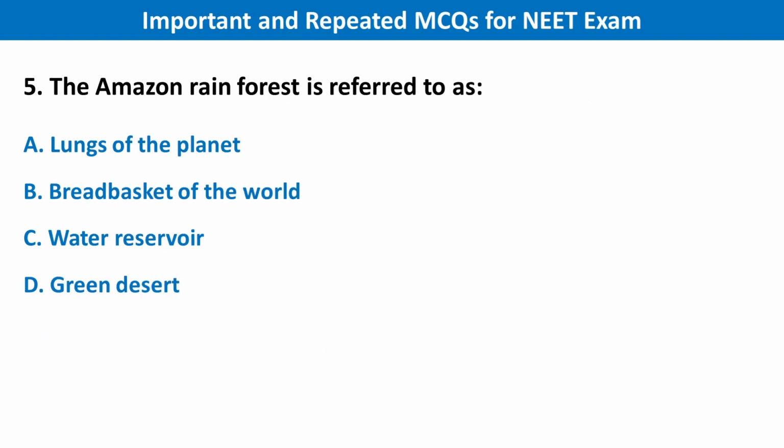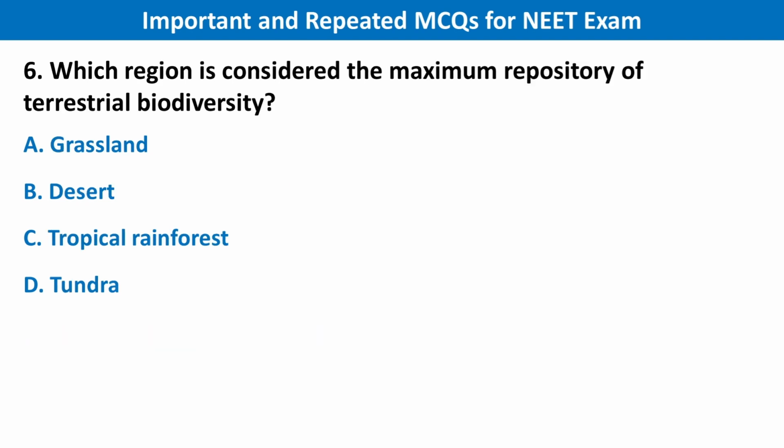Next question, the Amazon rainforest is referred to as. Your right answer is option A, lung of the planet. Next question is which region is considered the maximum repository of the terrestrial biodiversity? Your right answer is option C, tropical rainforest.